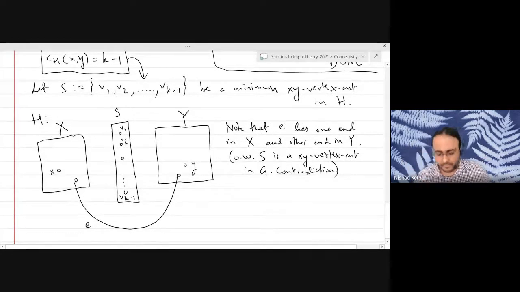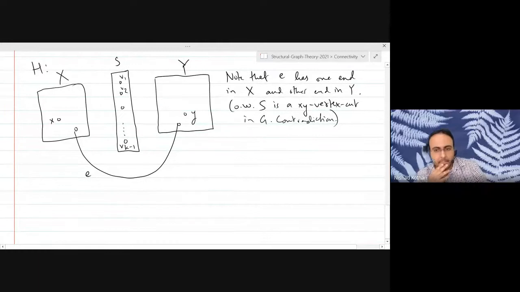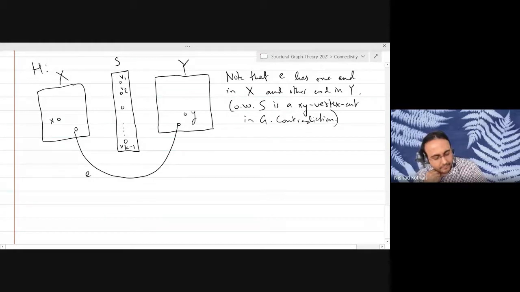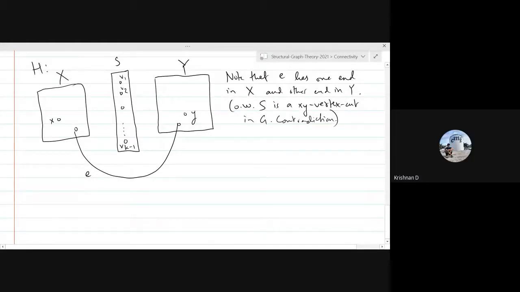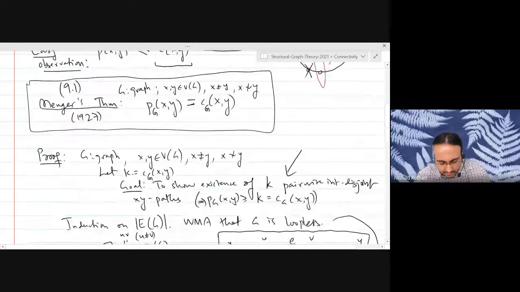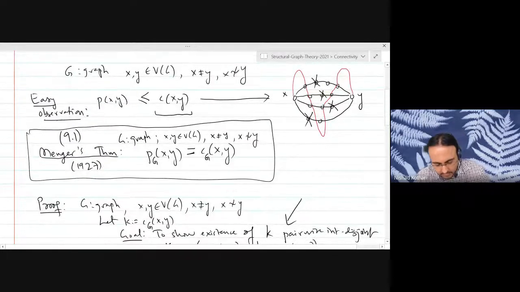Okay? Sir, is this why we considered x and y are not adjacent? Because if they were, we could have taken the edge as a direct edge from x to y, and we couldn't have removed it. That is one reason, but there is a more fundamental reason for considering this, because if x and y are adjacent, then one of these two quantities is not even defined.